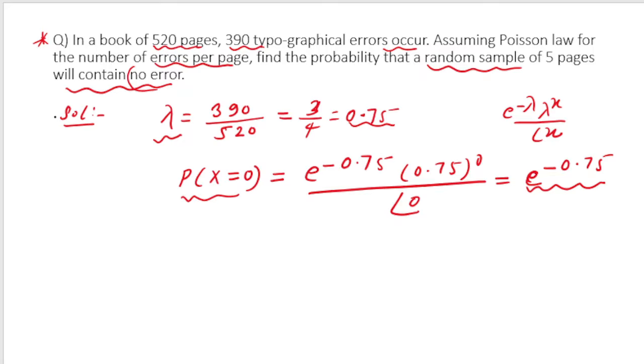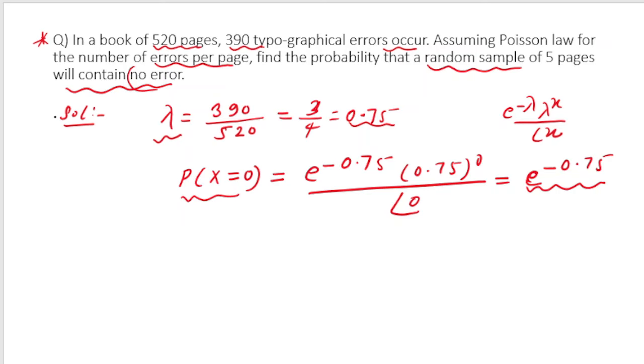Now you are selecting 5 pages randomly. So it means that the selections of these pages are independent. Whether the first page has an error is not going to affect whether the second page has an error or not, right?